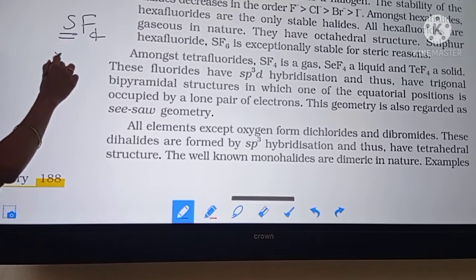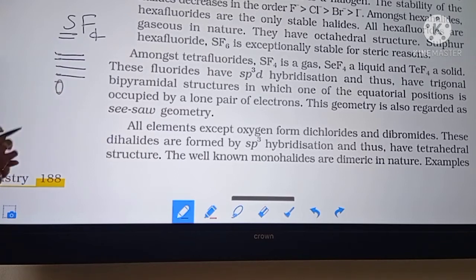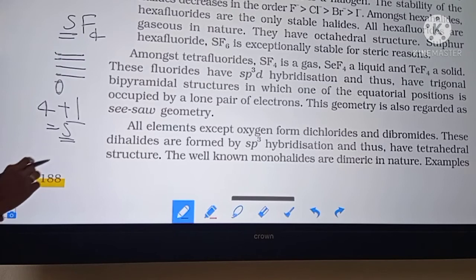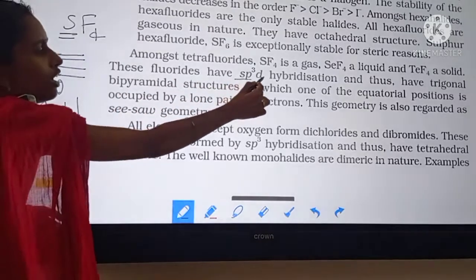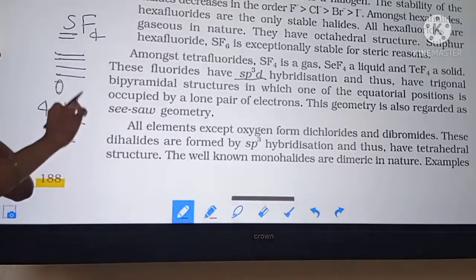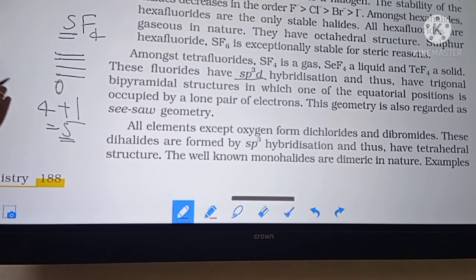Here 4 electrons are involved in the bonds and 1 remains as the lone pair. So 4 plus 1 means 5. So 5 means sp3d hybridization. Hybridization is equal to number of sigma bonds plus lone pairs, so that is equal to 5.